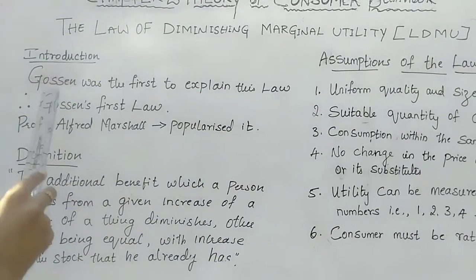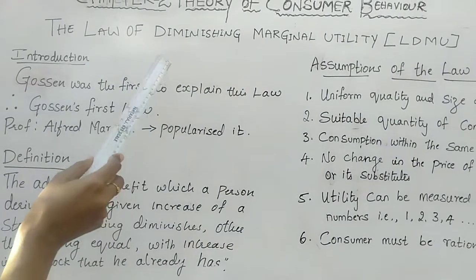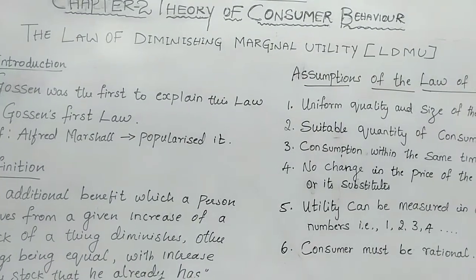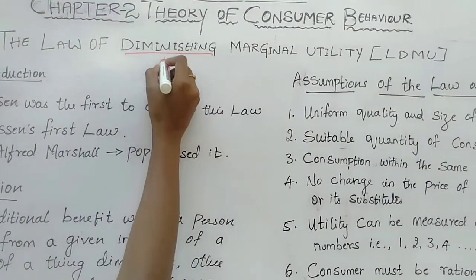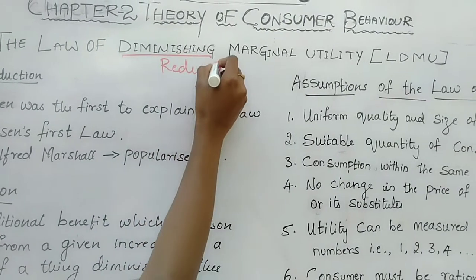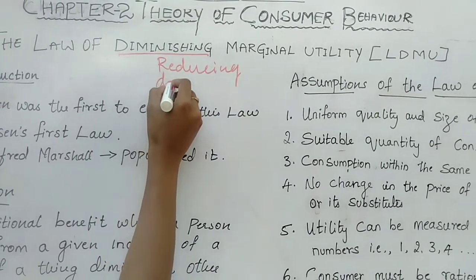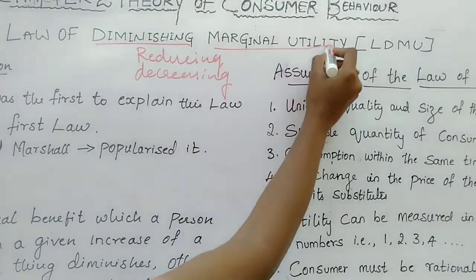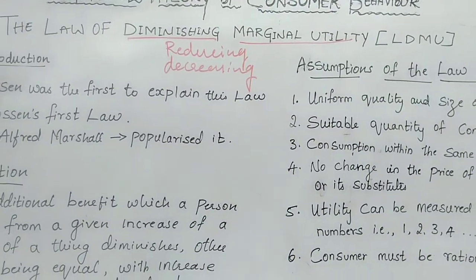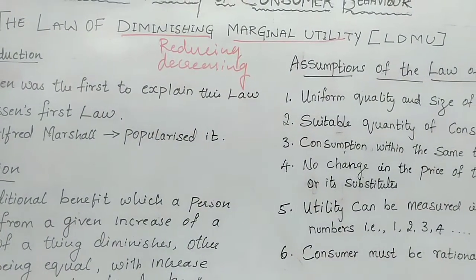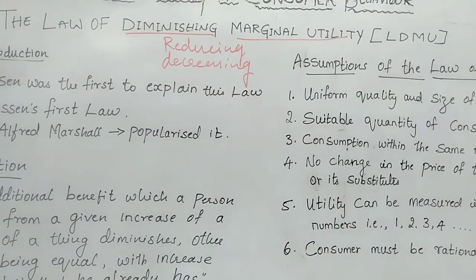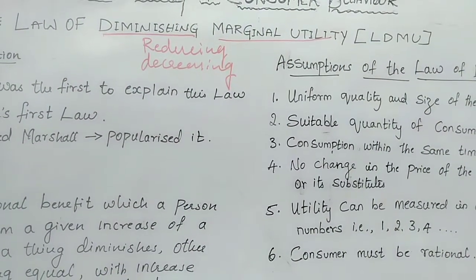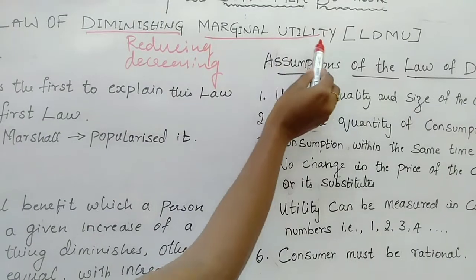Before starting the theory, let me simply tell you the meaning of diminishing. The word diminishing here means reducing, or decreases, or decreasing. Marginal utility: in yesterday's classes we discussed the difference between total utility and marginal utility. Marginal utility means it is an additional satisfaction derived by the consumer. That is marginal utility.